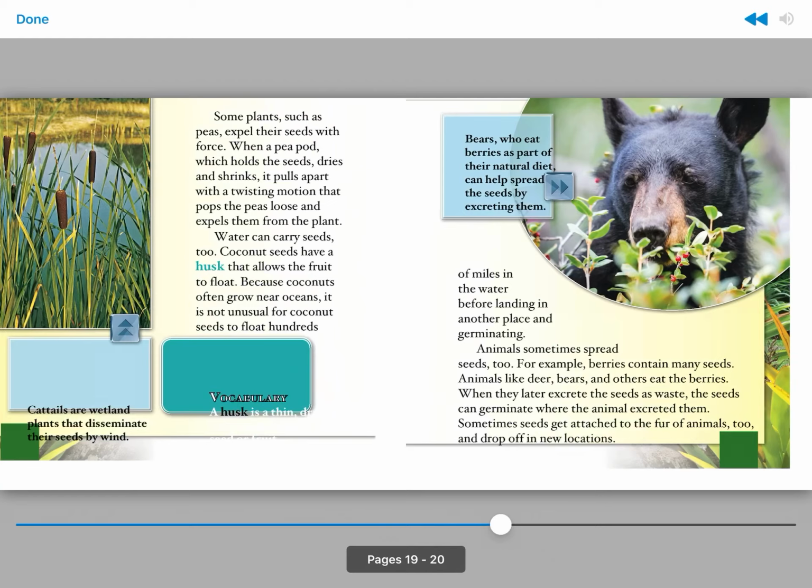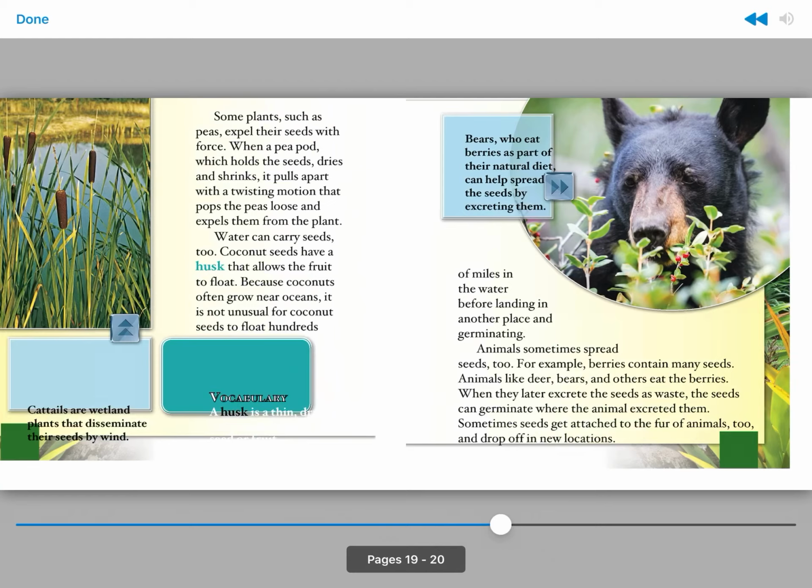Water can carry seeds too. Coconut seeds have a husk that allows the fruit to float. Because coconuts often grow near oceans, it is not unusual for coconut seeds to float hundreds of miles in the water before landing in another place and germinating.